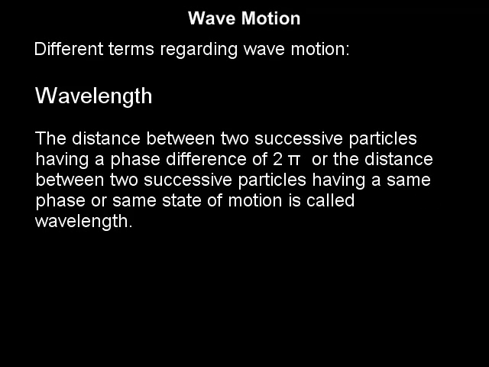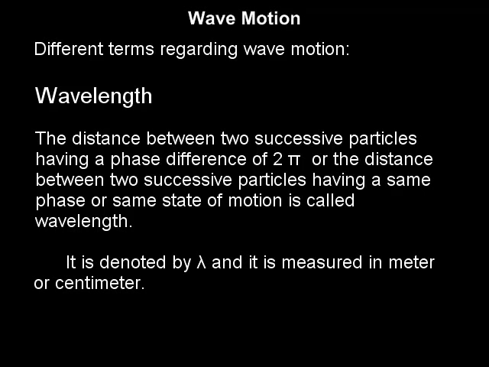Wavelength. The distance between two successive particles having a phase difference of 2 pi, or the distance between two successive particles having same phase or same state of motion, is called wavelength. It is denoted by lambda, and as it is length, it is measured in meter or centimeter.